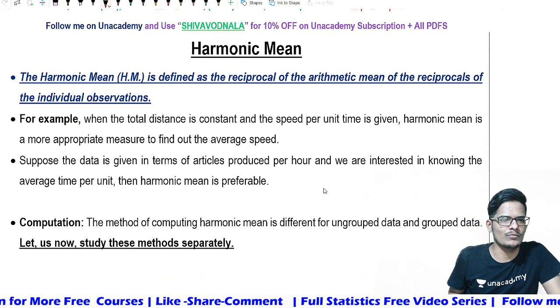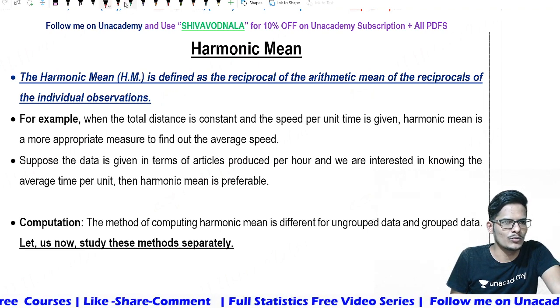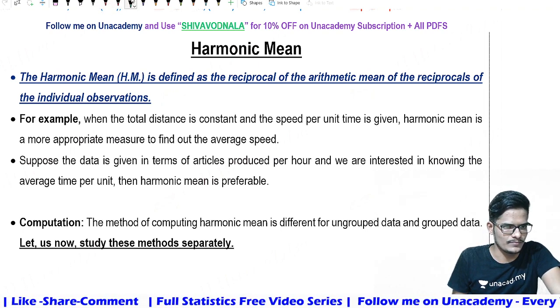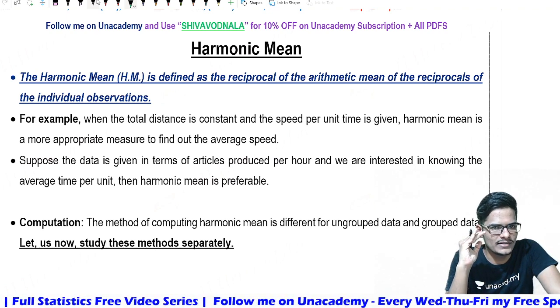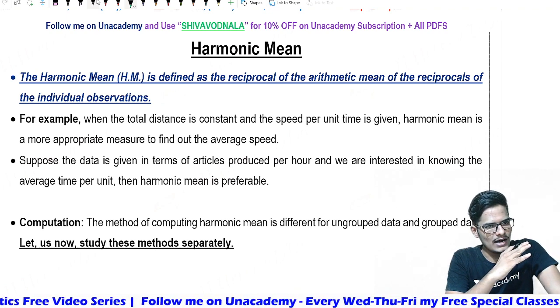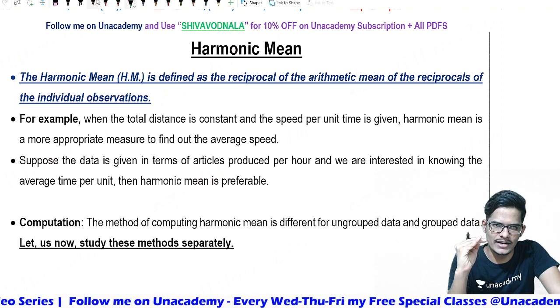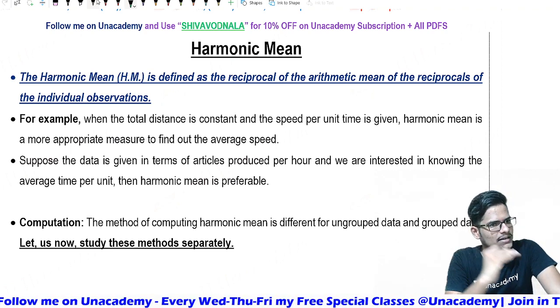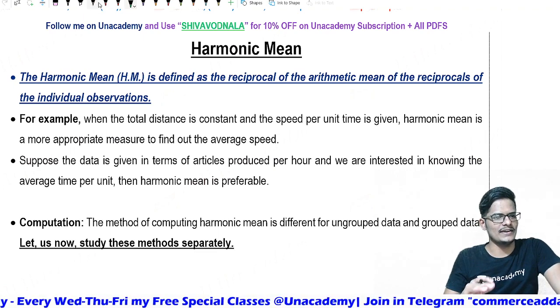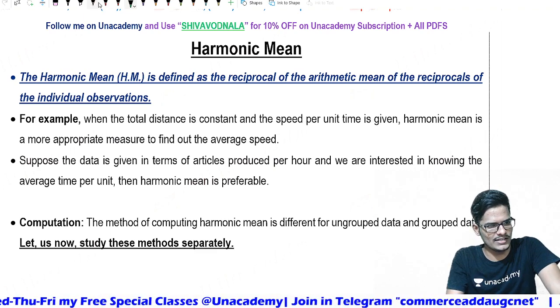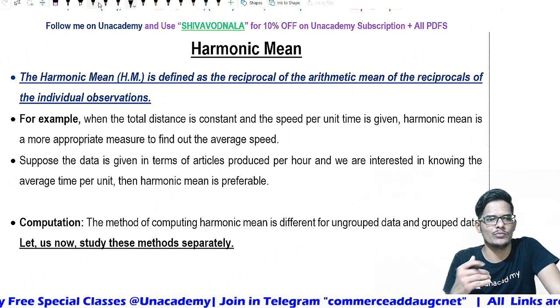What do you mean by harmonic mean? Harmonic mean definition first we need to see. In the geometric mean we identify the rate of change. In the arithmetic mean we identified the average, and average rate of change we identified in the geometric mean. In the harmonic mean, it is simply identifying average speed. We will use the harmonic mean.